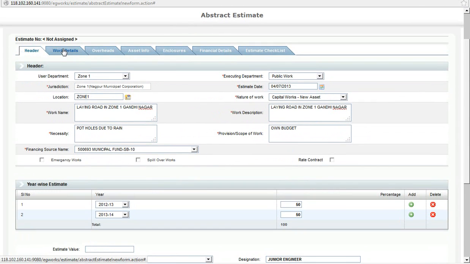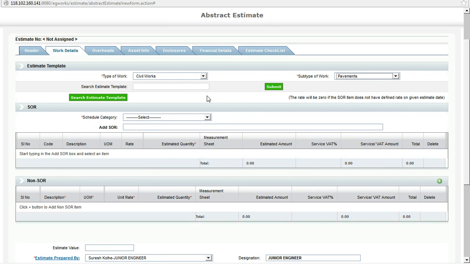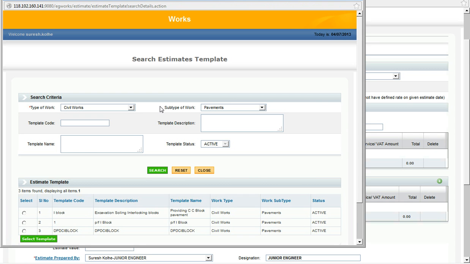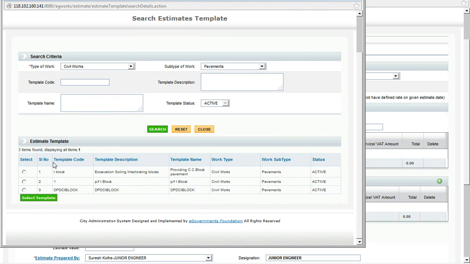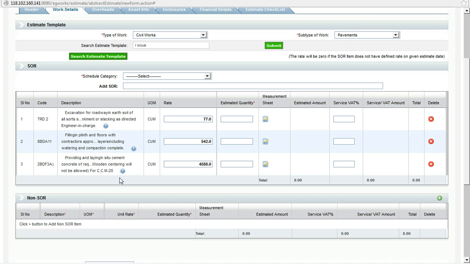Now I need to add the work details: type of work, subtype of work, searching an estimate template. Estimate template will have a set of predefined SOR and non-SOR activities which can be downloaded by the user and attached to the estimate work details. I am attaching an estimate template. This saves a tremendous amount of time in terms of estimate creation. The user need not add these SOR activities one by one. Instead, he can search an estimate template and attach all the SOR activities in a single shot.